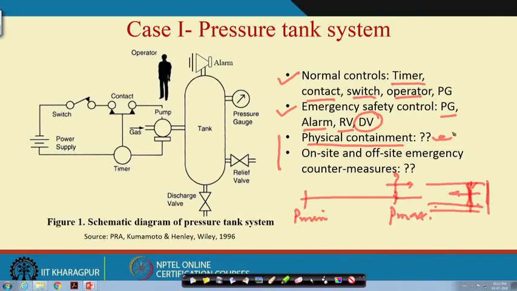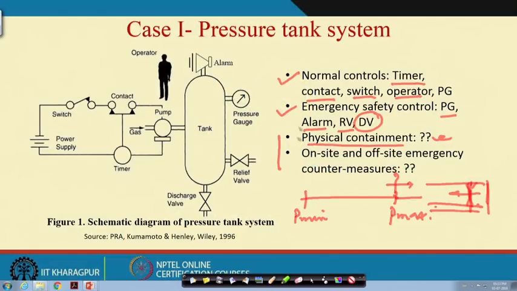Now, if you think of a big steel plant, with coke oven gas coming through a pipe, there must be some way to discharge some of the gases in such a manner that it will not affect the environment, and obviously not the people and property surrounding it. This is physical containment.